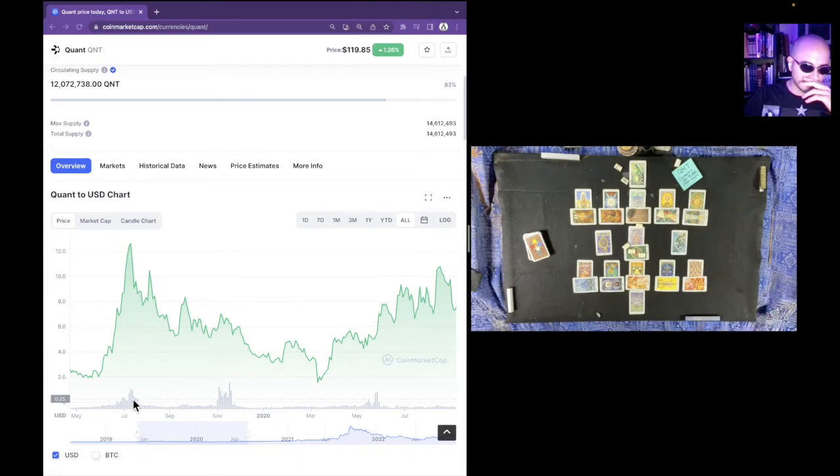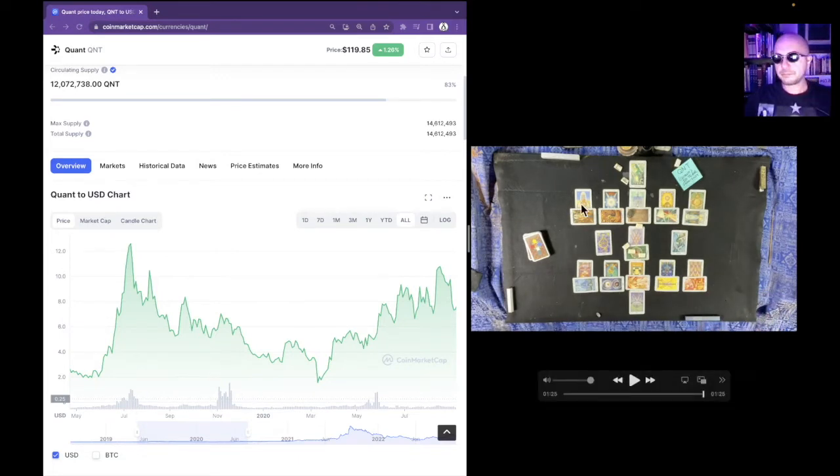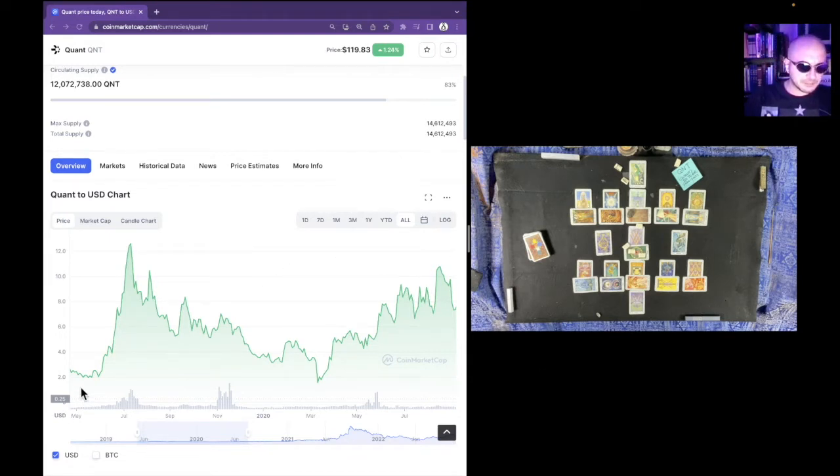So, for instance, right here, 2020, we have that move higher through a prominent resistance on a multi-year chart. We stay above it briefly, and then we break back down through the same price level shortly thereafter. And you can see it really ended up being the end of 2019 and 2020 where we see that move.